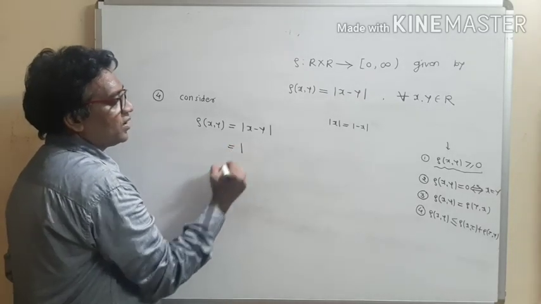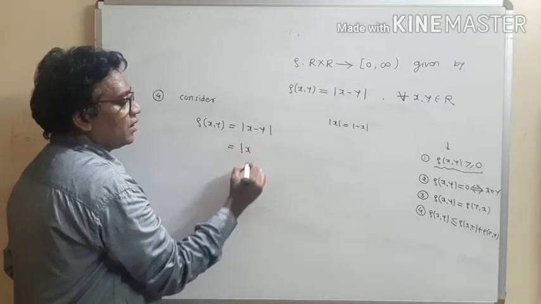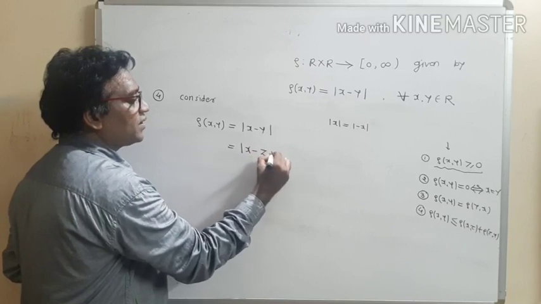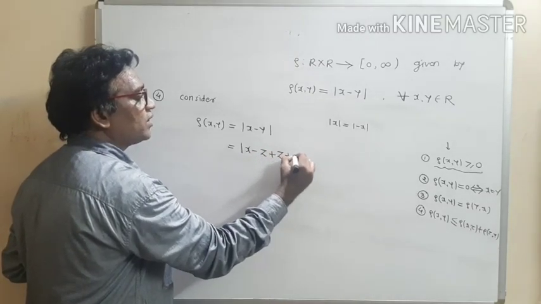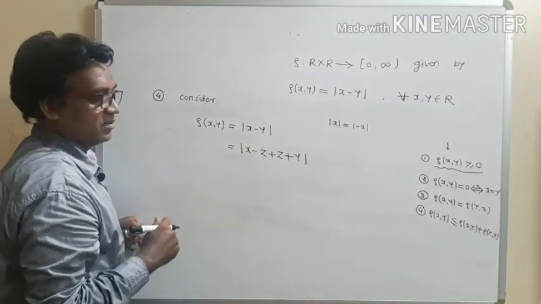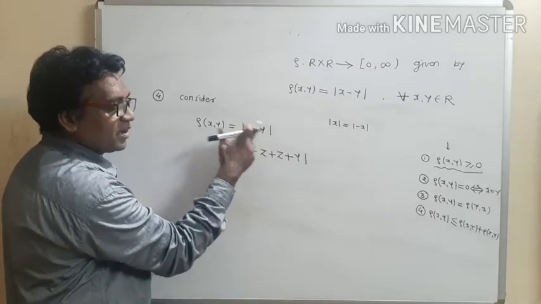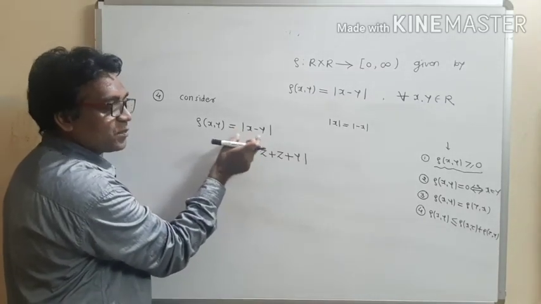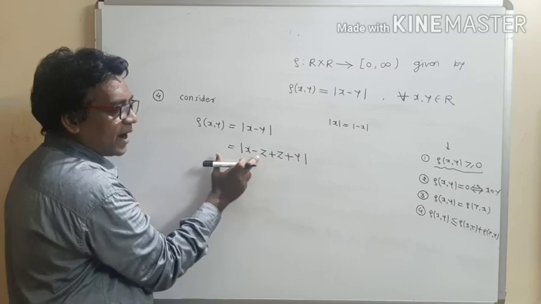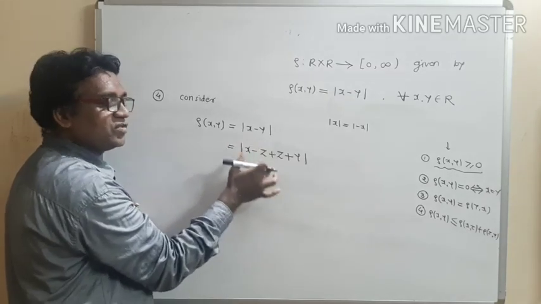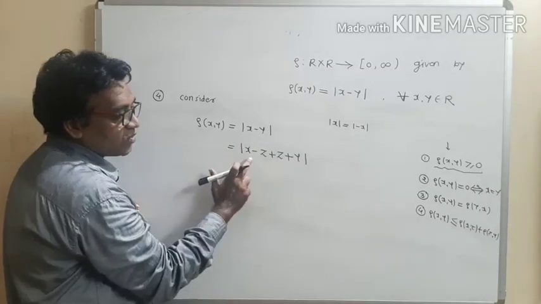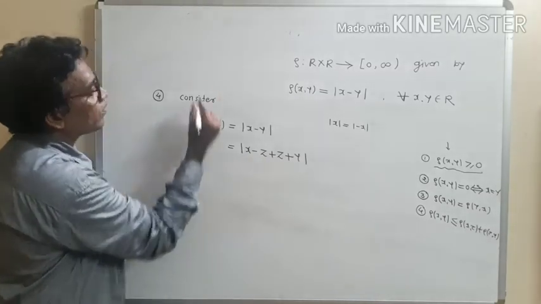This is equal to modulus x, now subtract one quantity and just add one quantity, so there is no change in modulus. This is mod x minus y. This x minus y can be written by just adding and subtracting the same quantity, that means there is no change. Now separate this modulus.